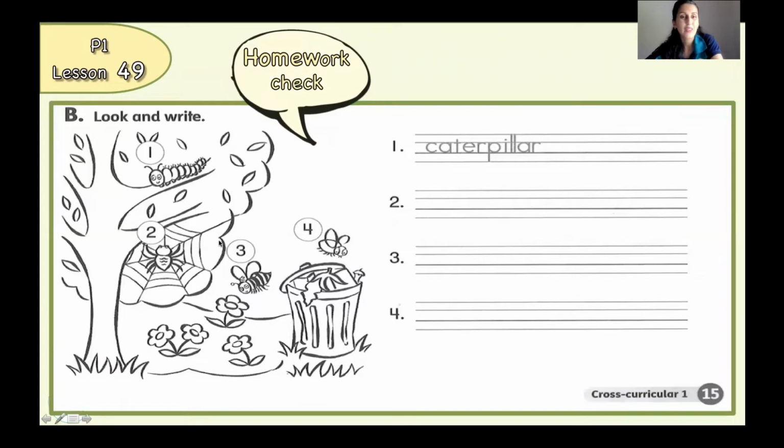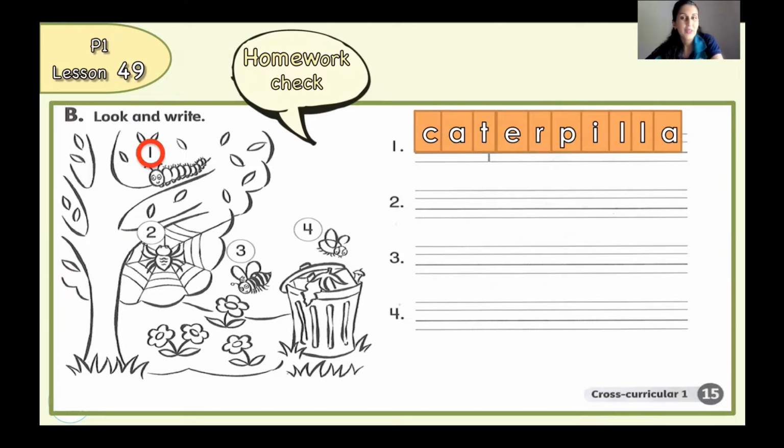The next one, part B. You have to look at the pictures and spell the words. So here, I will check your spelling. Number 1 is caterpillar. Number 2, we can see that this is a spider.